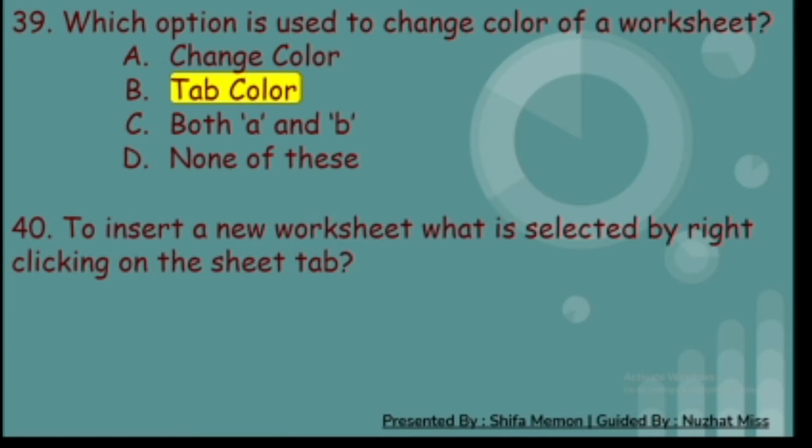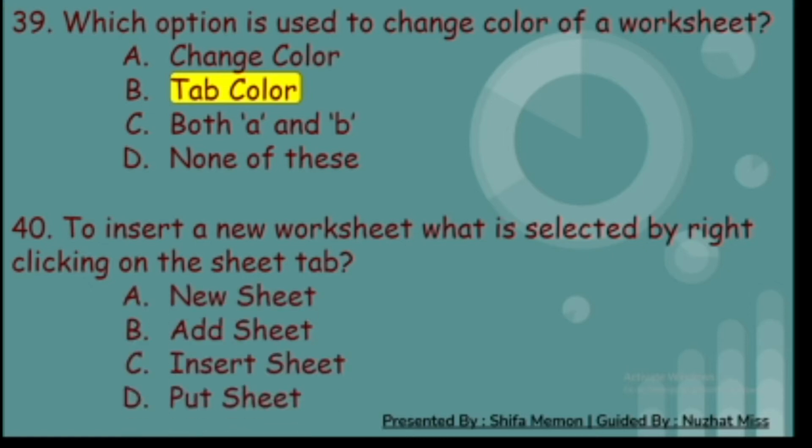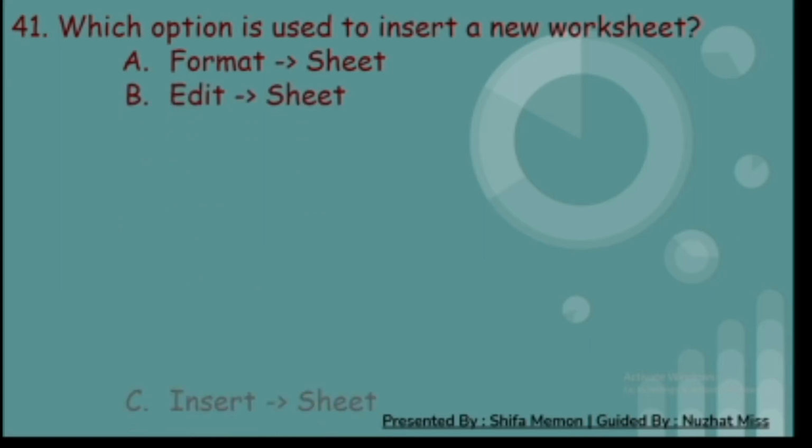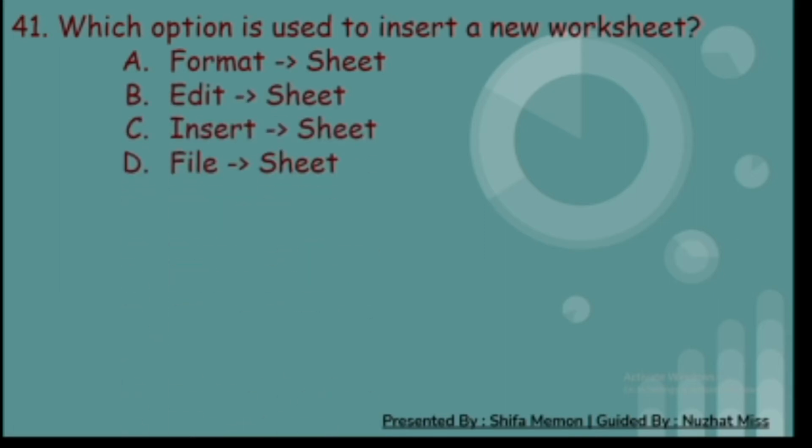40th. To insert a new worksheet, what is selected by right-clicking on the Sheet tab? A. New sheet. B. Add sheet. C. Insert sheet. And D. Put sheet. And the correct answer is C. Insert sheet. 41st. Which option is used to insert a new worksheet? A. Format and sheet. B. Edit and sheet. C. Insert and sheet. And D. File and sheet. And the correct answer is C. Insert and sheet.